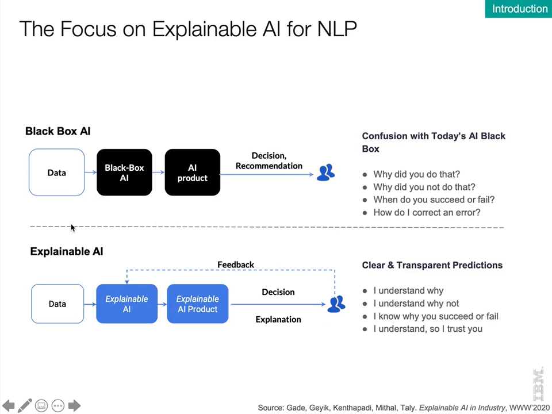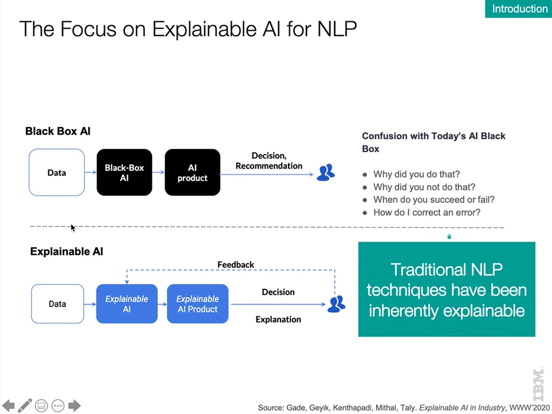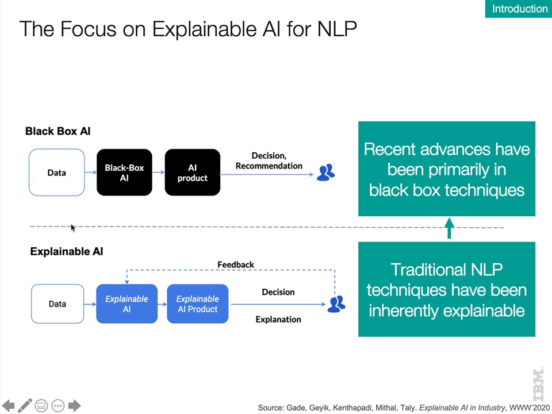In contrast, recent advances have been primarily black box techniques, such as deep learning models or using language embeddings as features. But while these methods in many cases substantially advance model quality, they come at the expense of models becoming less interpretable. In this regard, explanations can help users of NLP-based AI systems build trust in these systems' predictions. Additionally, understanding the model's operation may also allow users to provide useful feedback, which in turn can help developers improve model quality.